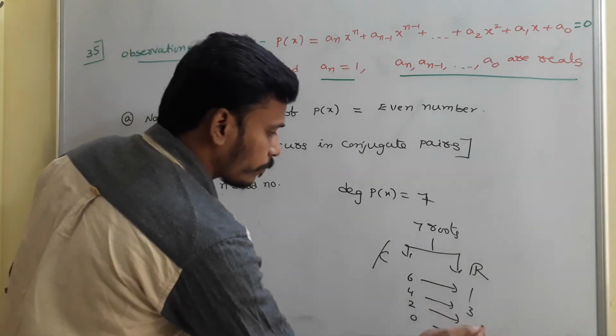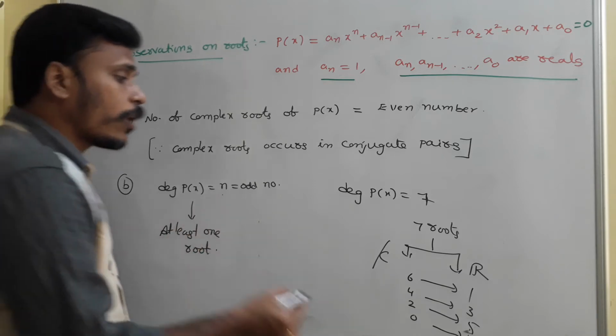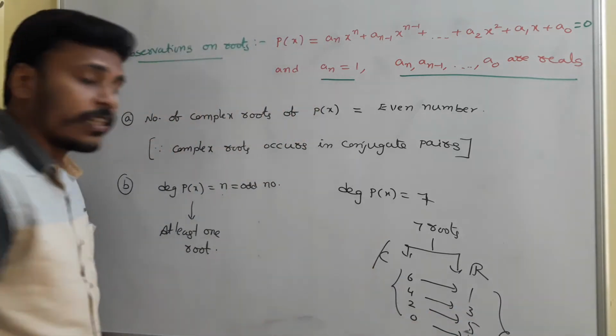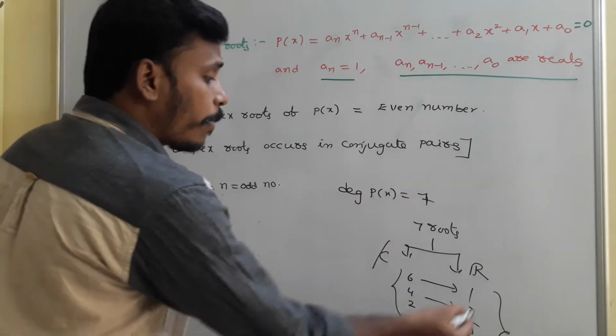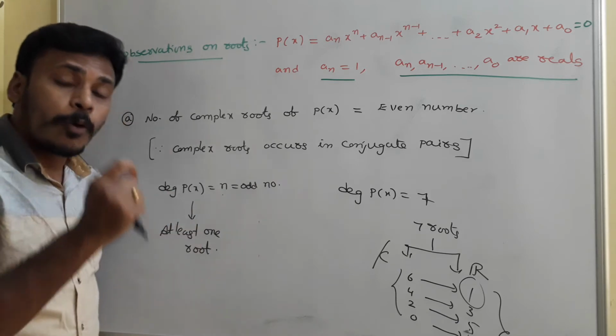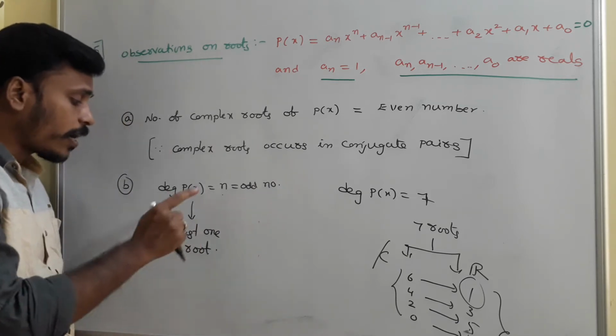Here it is 5, right? In the sense, the number of real roots is always odd, the number of complex roots is even, and among those the minimum number of real roots is 1. So one thing is very clear: a polynomial over reals of odd degree has at least one real root.